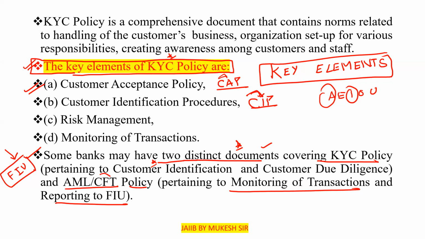Okay, so now please remember how many key elements there are. First question here, how many key elements of the KYC policy? It is 4. And what are these elements? First one, customer acceptance policy, customer identification procedures, risk management. Fourth one, that is the monitoring of transactions. Clear? Fourth point here, that is the monitoring of the transaction. Now move to the next point.